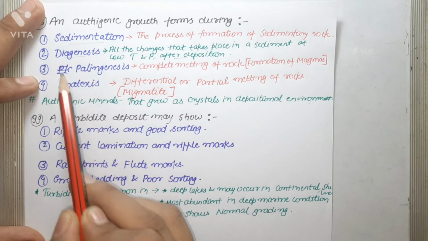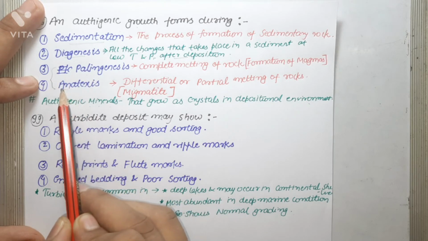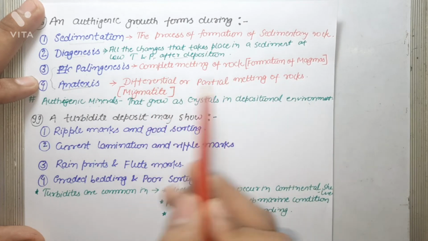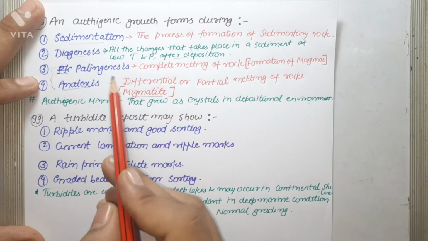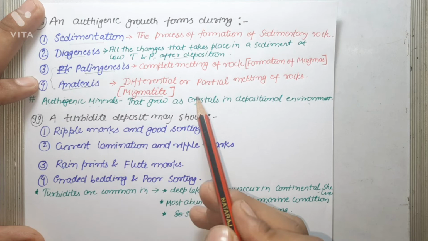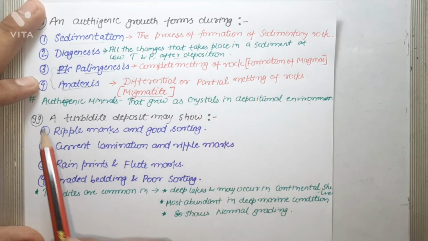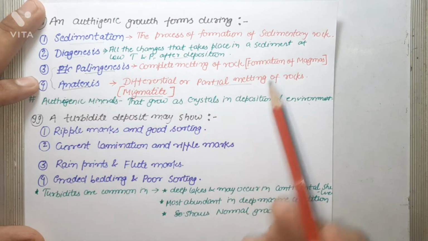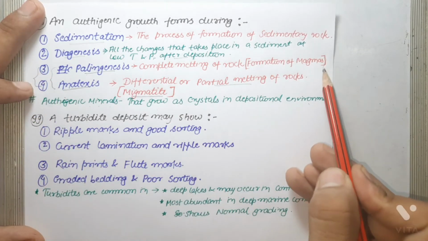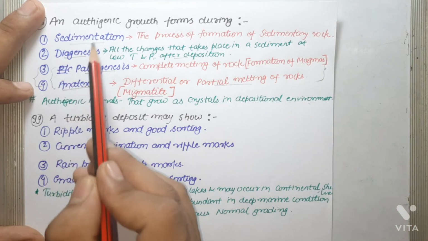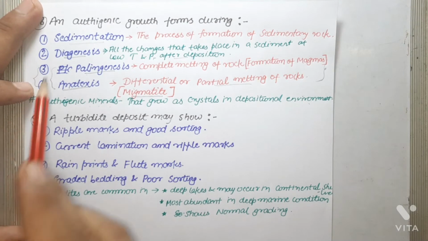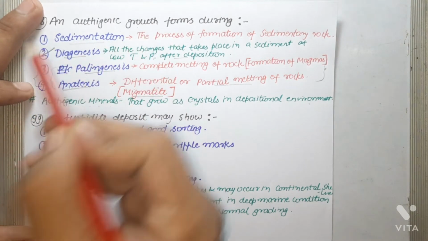Palingenesis and anataxis: anataxis is associated with metamorphic processes, in which differential or partial melting of rocks takes place, and the rock formed by anataxis is migmatite. Palingenesis means complete melting or formation of magma, and anataxis is partial melting of rock. So these are not associated with sedimentary processes. Sedimentation and diagenesis are sedimentary processes in which orthogenic growth forms during diagenesis. The correct answer is diagenesis.